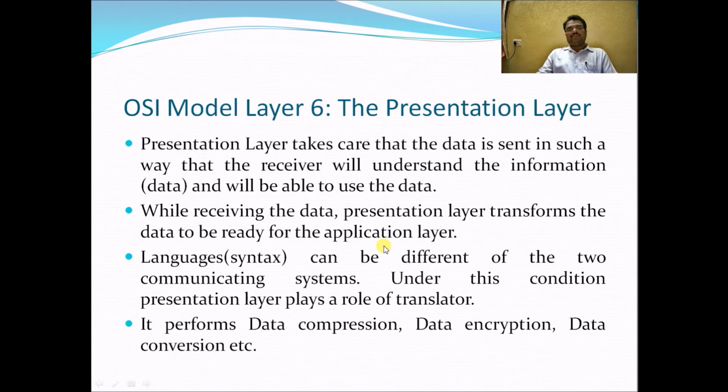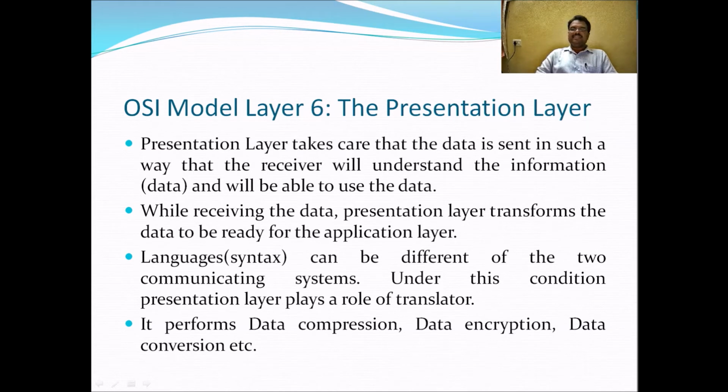So this is another layer in the OSI model, the presentation layer. The presentation layer takes care that the data is sent in such a way that the receiver will understand the information and be able to use the data. While receiving the data, the presentation layer transforms it to get it ready for the application layer.